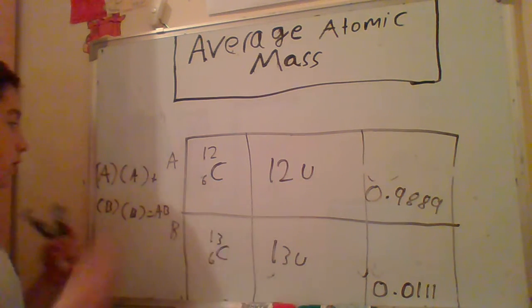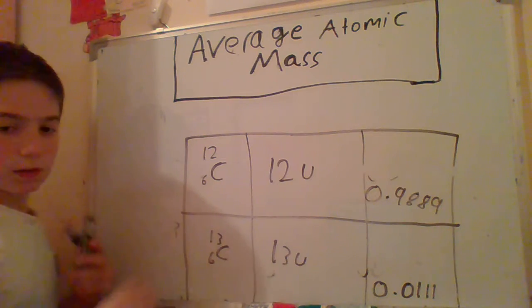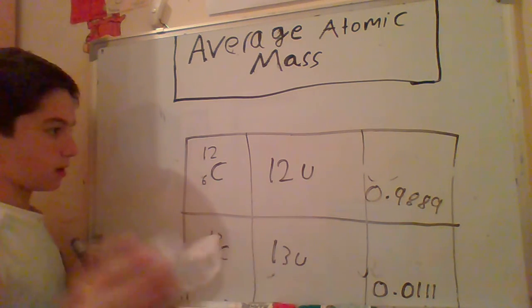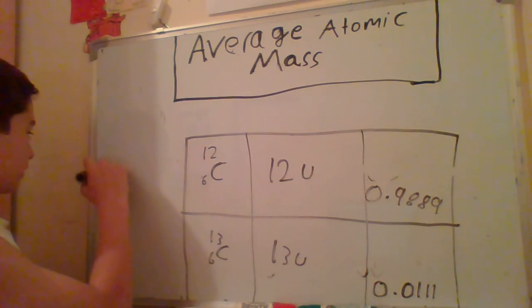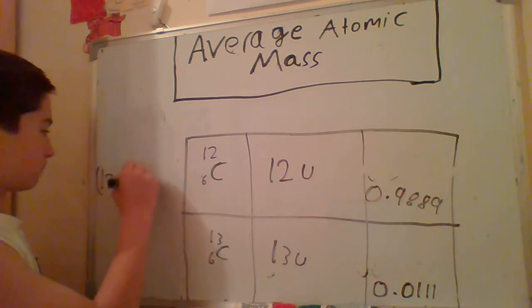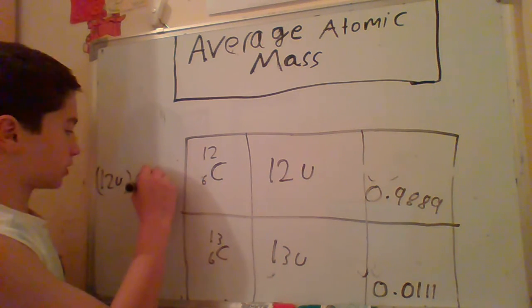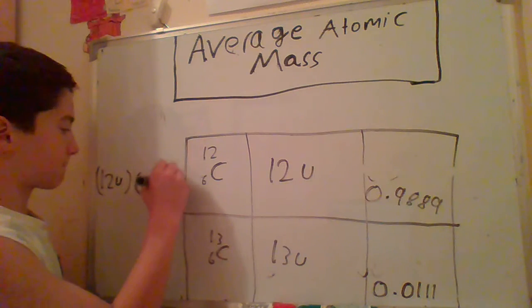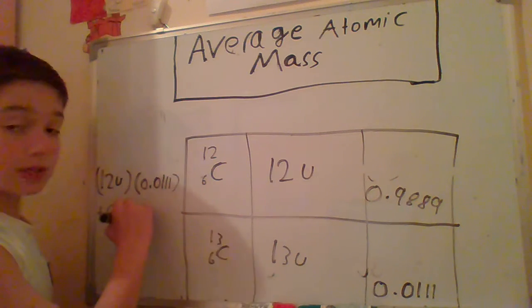Now let's do it for carbon. Write the atomic mass of carbon 12. It's 12U multiplied by the decimal fraction, plus the atomic mass of carbon 13.